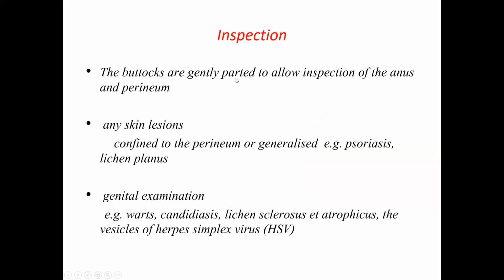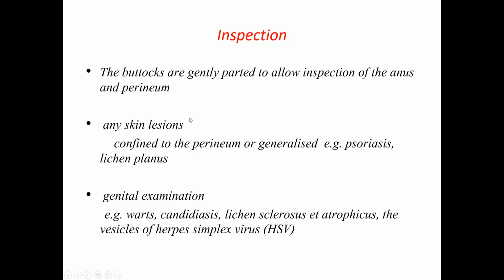How to do this inspection? Though this part of the examination appears to be very easy, if you do not follow the method systematically, you are likely to miss the diagnosis. So be gentle and careful and examine the patient nicely. The buttocks are gently parted to allow inspection of the anus and perineum. Inspection is the first thing to do. Don't poke your finger directly. If there is a painful condition, again the patient will not cooperate with you.